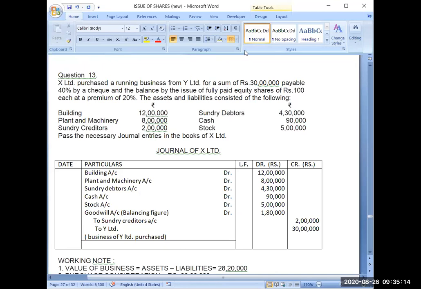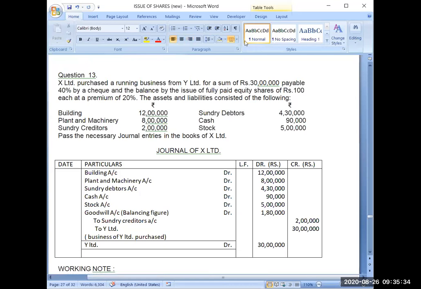Now you have to make the payment. So Y Limited will be debited. Y Limited debit. Now how much do you have to pay? 30 lakh. And 40% of this 30 lakh you are paying to bank account because you are making payment through check. So 40% of 30 lakh will be 12 lakh. Yes, very good.